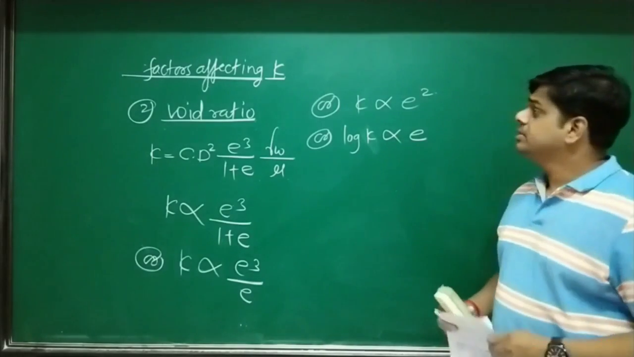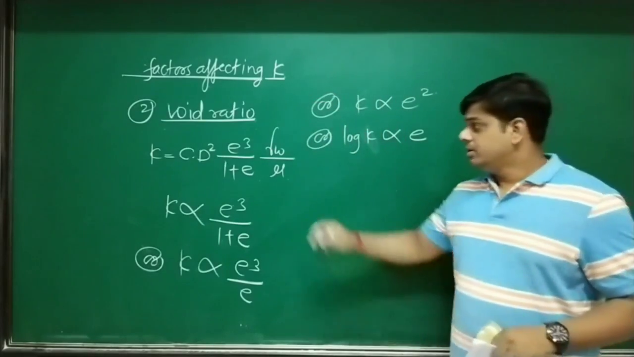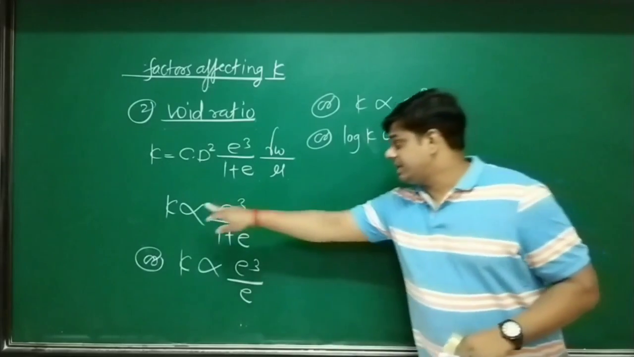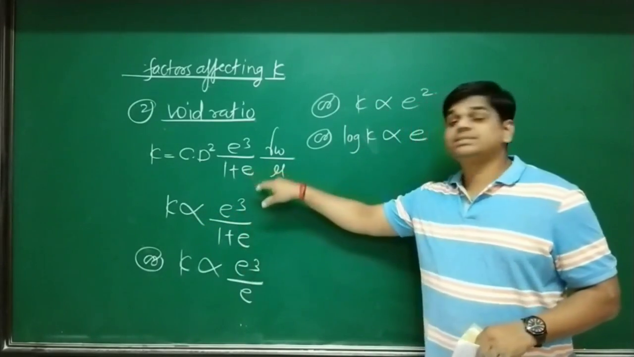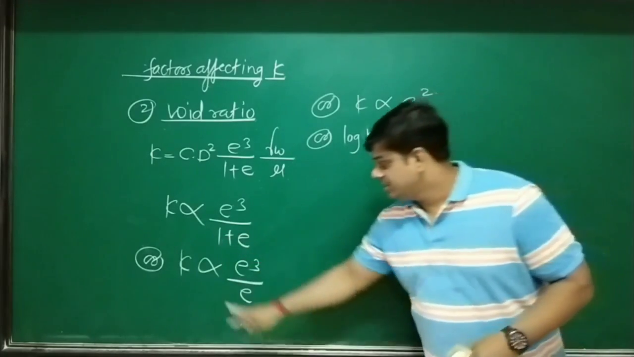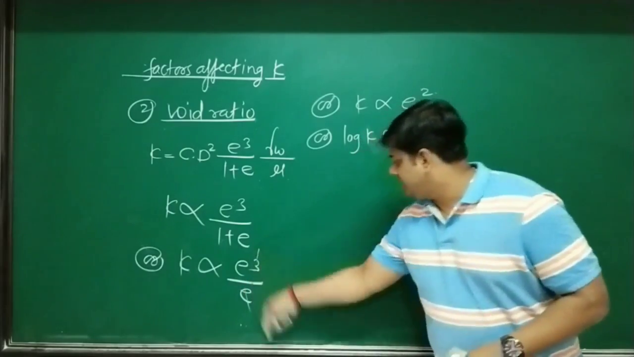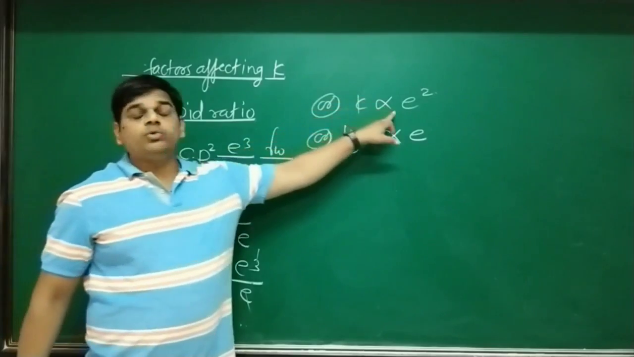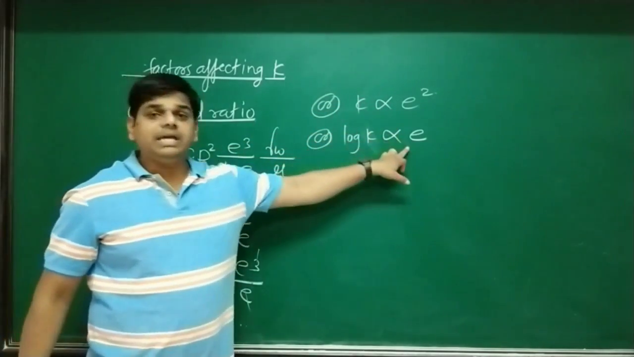Look at the board. Second factor, that is void ratio. From this expression of permeability, if you observe, K is directly proportional to e cubed upon 1 plus e. If we remove this 1, then one can again write K proportional to e cubed upon e. So e and e cubed get cancelled. So one can again write K proportional to e squared, or one can write log K equal to e.